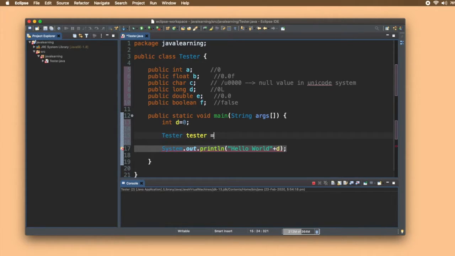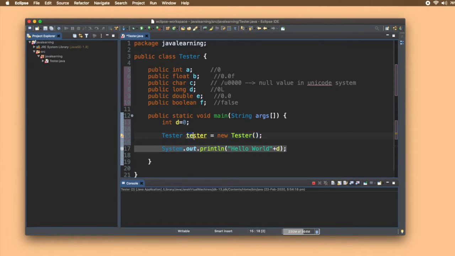So next, put an equal to sign and write new. Now what is the function of new? We'll discuss it, don't worry. And write the class name with brackets. Now this here denotes the constructor. We'll see what constructors are.